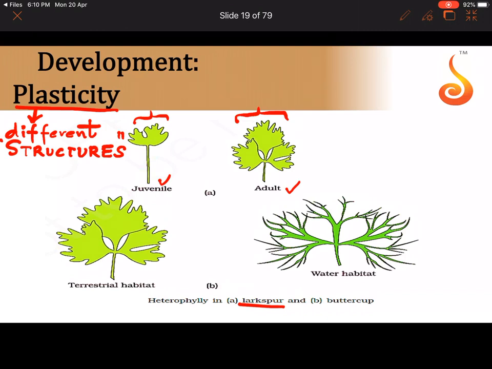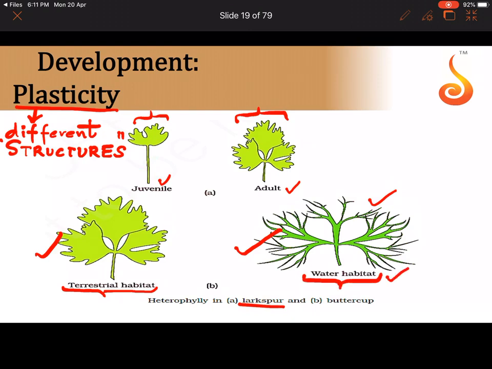Same way, if you take a buttercup, those leaves which are on the terrestrial habitat, or say those leaves which are exposed above the level of water, have this kind of structure. And those leaves which are submerged in water have a highly dissected lamina, probably to accommodate the water current. You can see that the leaf lamina is thrown into numerous projections like you see over here. So during terrestrial habitat, it has a different structure, and when the leaf is submerged in water, it has a different structure.